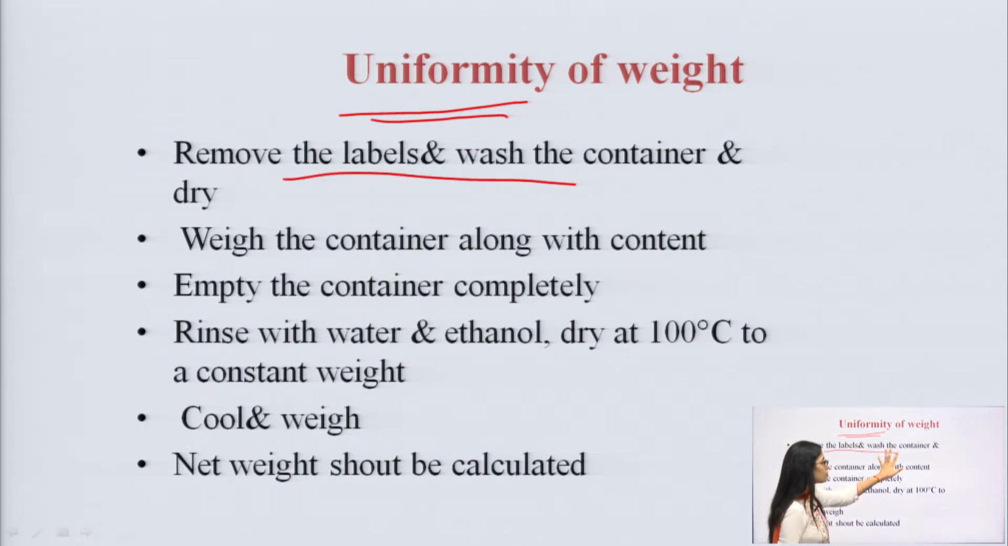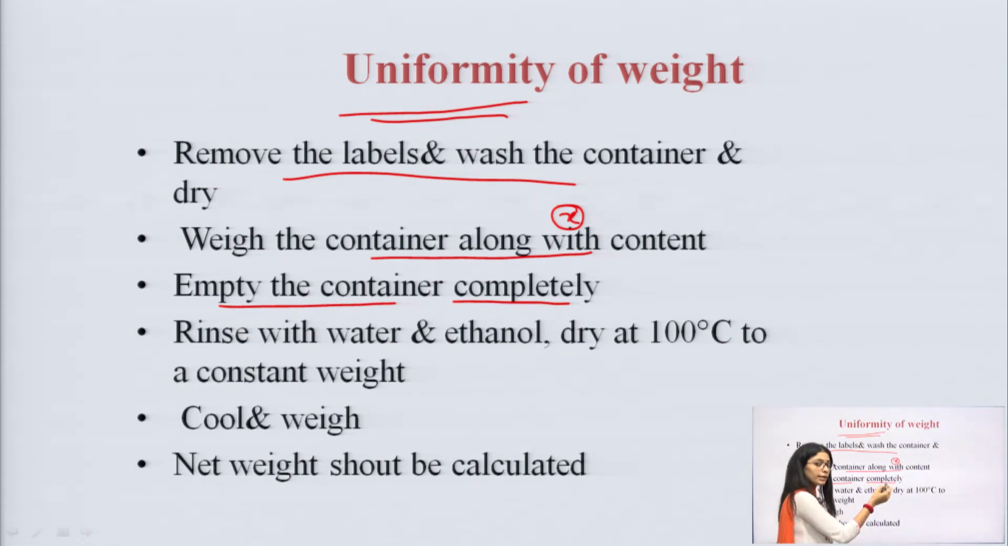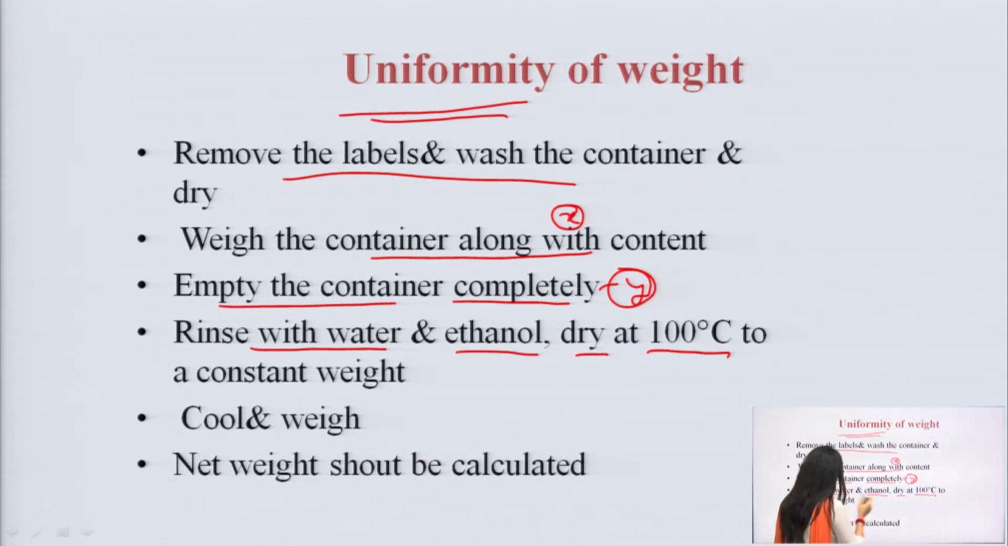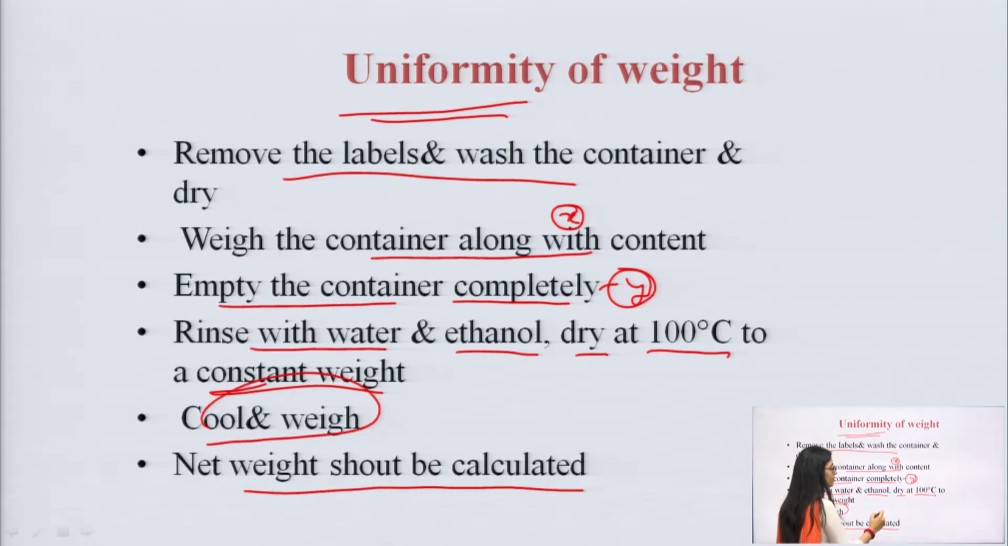Remove the labels and wash the container. First point, weigh the container along with the content. First of all, you have to weigh the container along with the content, for example, X. Then empty the container completely, and again weigh it, say Y. Rinse with water and ethanol, dry it at 100 degrees Celsius to constant weight, cool and weigh. The net weight should be calculated, that means X minus Y.